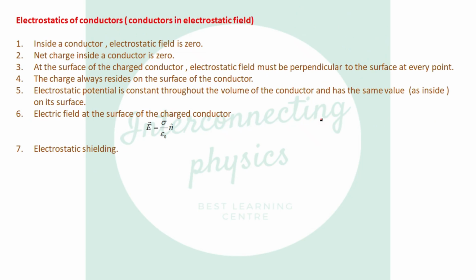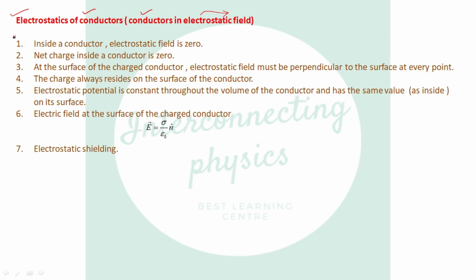Now, electrostatics of conductors. We are in chapter 2, that is electrostatic potential and capacitance. In the first chapter, that is electric charges and fields, I taught you about conductors. But now again we will be discussing conductors, the behavior of conductors in the electric field.